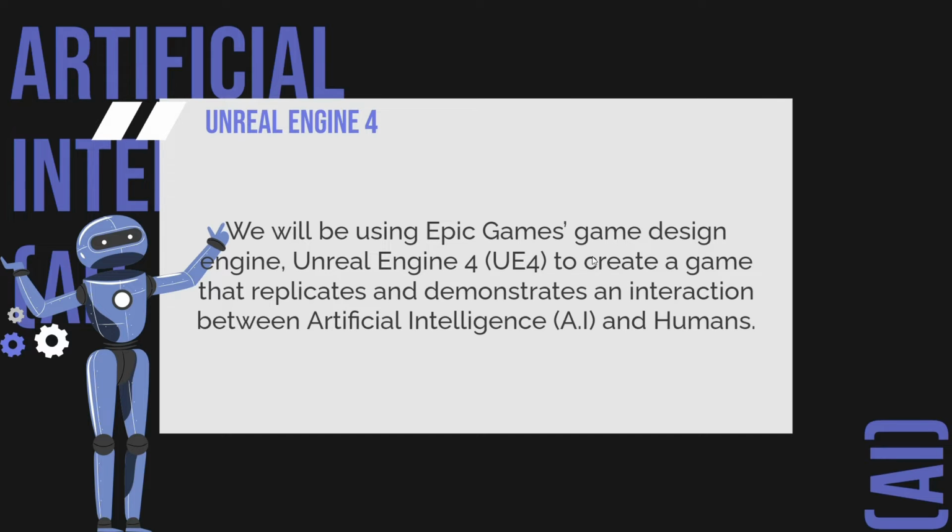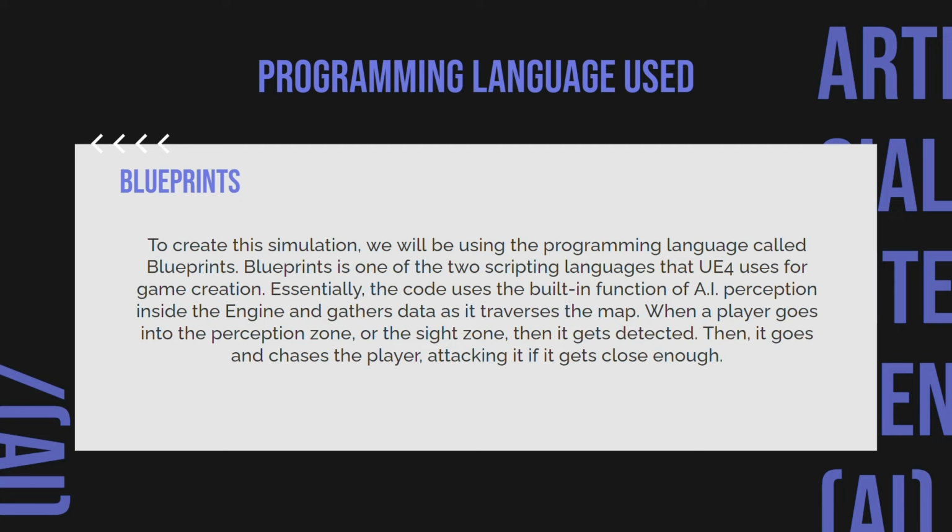We'll be using Epic Games' game design engine, Unreal Engine 4, to create a game that replicates and demonstrates an interaction between artificial intelligence and humans. To create the simulation, we'll be using the programming language Blueprints. Blueprints is one of the two scripting languages that Unreal Engine 4 uses for game creation. Essentially, the code uses the built-in function of AI perception inside the engine and gathers data as it traverses the map. When a player goes into its perception zone or the sight zone, then it gets detected. Then it goes and chases the player, attacking it if it gets close enough.